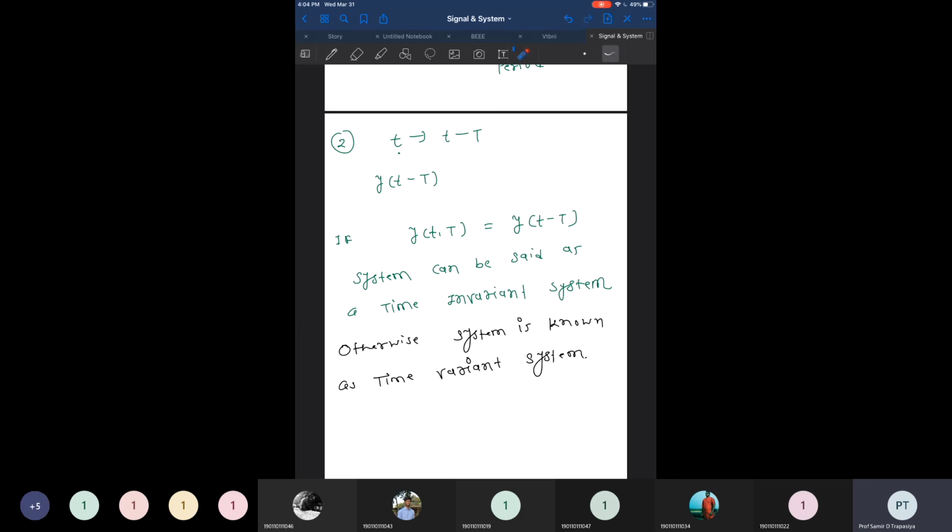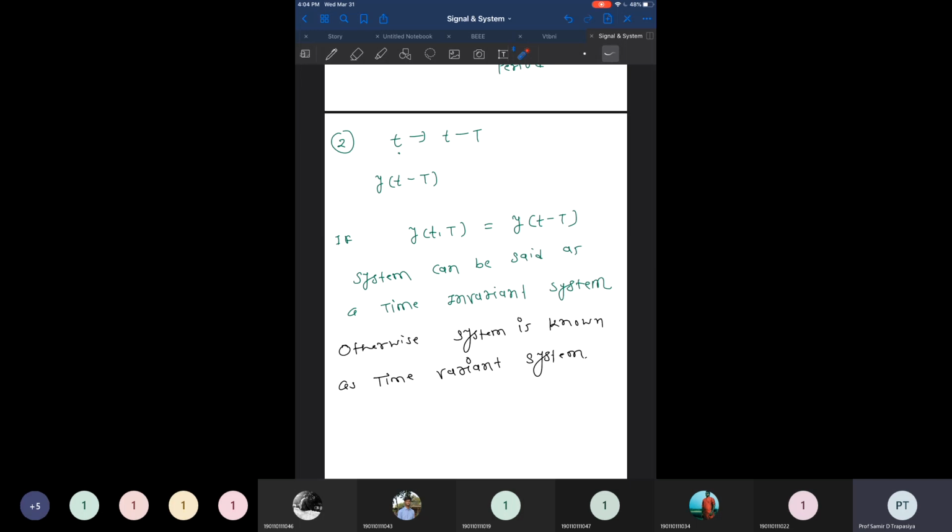Otherwise the system is considered time variant. So what we are doing is changing every value of t with some delay, t minus tau, and the same happens, or an identical signal is obtained in the other case where only the input is delayed by the same amount and then the output is produced. So in both cases we are getting the same response.